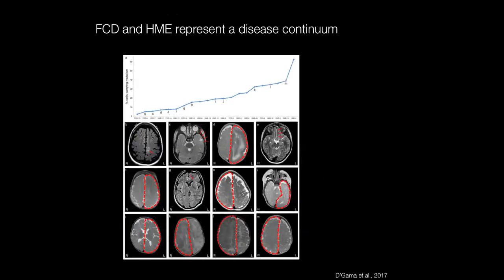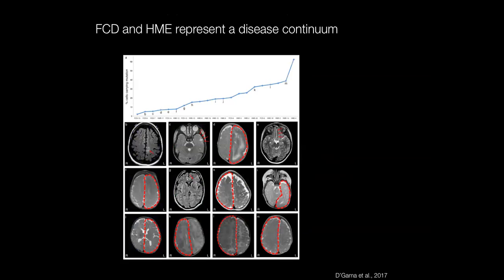So our data together really suggest that focal cortical dysplasia and hemimegalencephaly don't represent discrete diseases, but rather represent a continuum of disease caused by somatic mutations in these dorsal telencephalic progenitors.